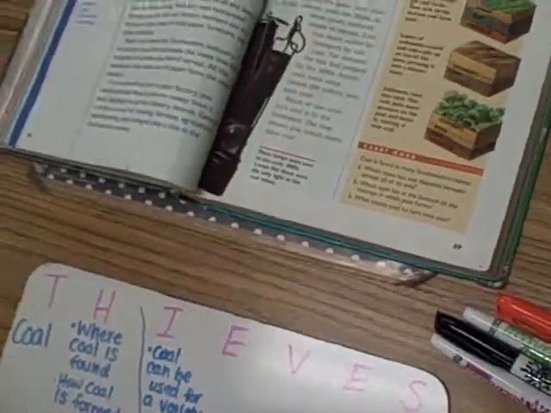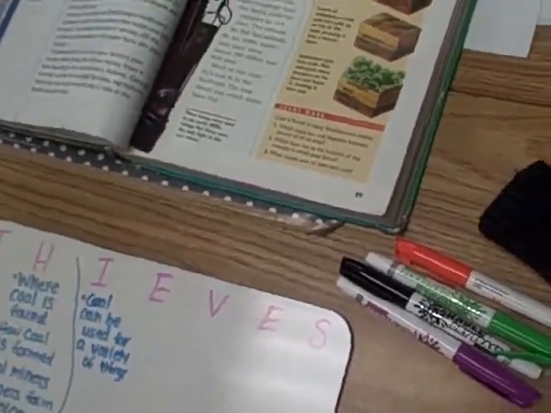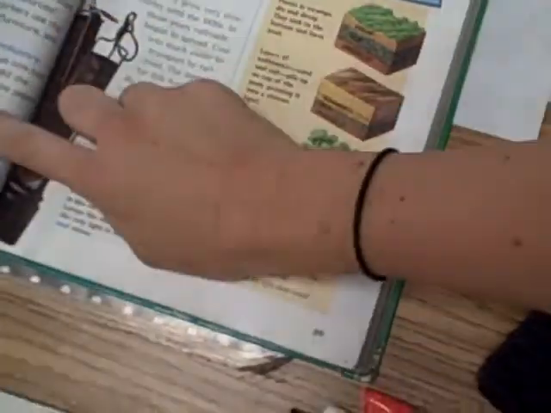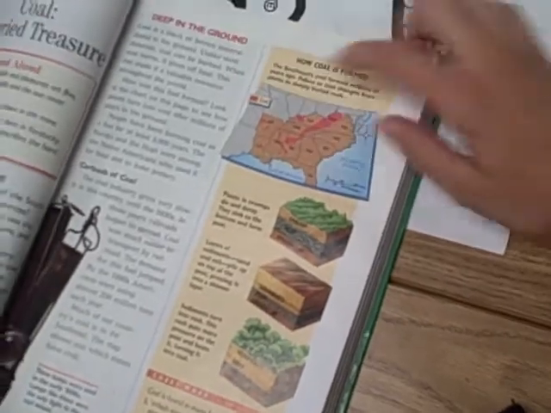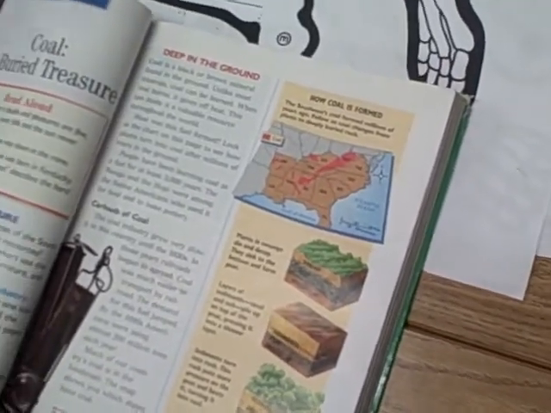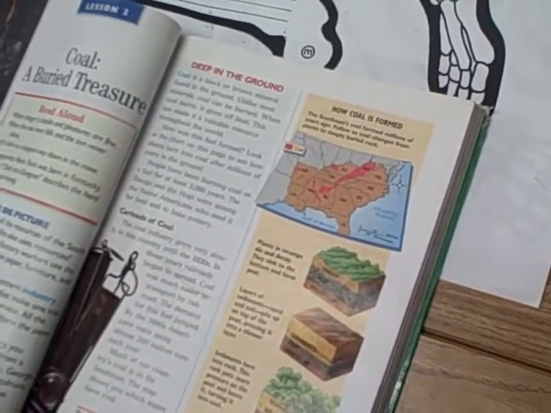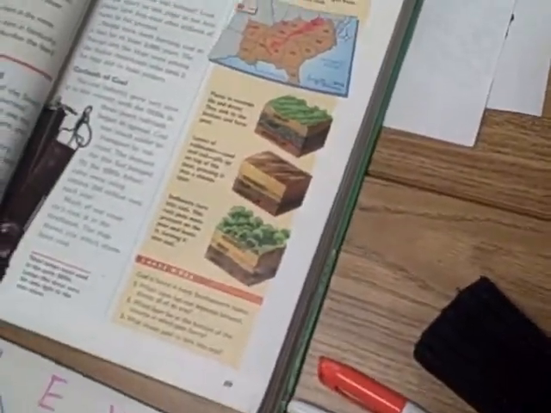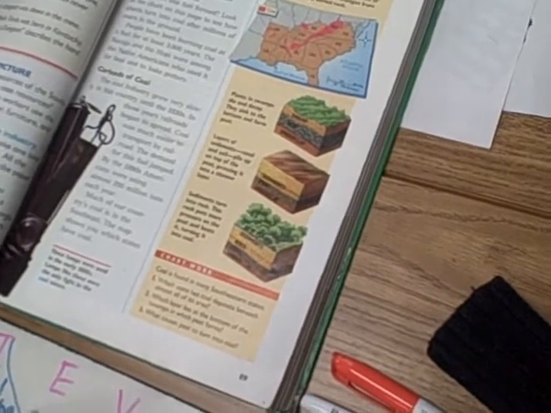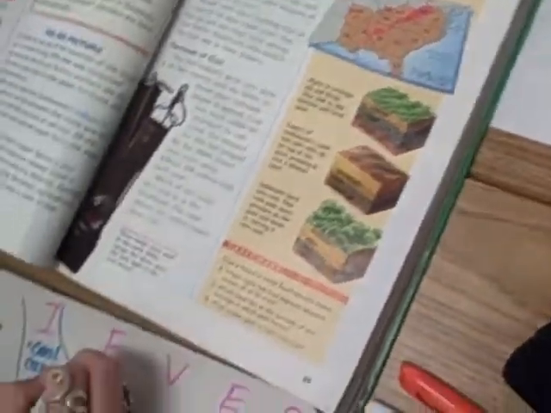All right. The next thing we're going to take a look at is every first sentence in each paragraph. So we already read the introduction, so let's skip to the next section. Go ahead and read that first sentence. Coal is a black or brown mineral found in the ground. All right, so that's the definition of coal. So maybe underneath every first sentence in the first paragraph, you can just write definition of coal.